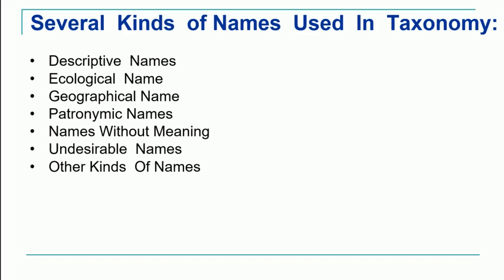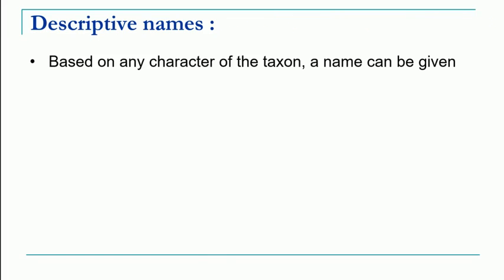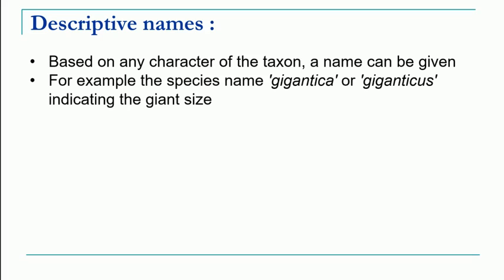First we will see what is meant by descriptive names. As the name suggests, it is based on any character of that particular taxon. Any particular character is taken into consideration while giving the name to that organism. For example, the species name Gigantica or Giganticus indicates giant size.